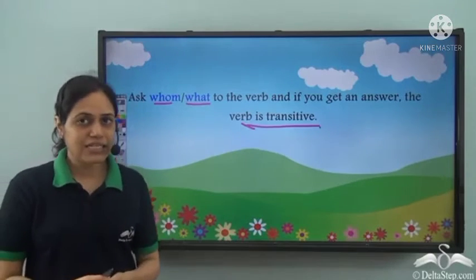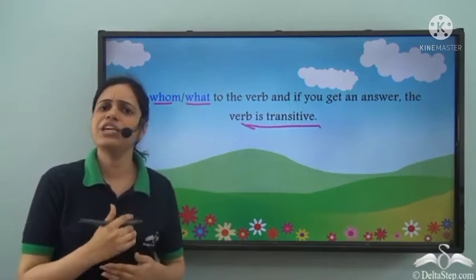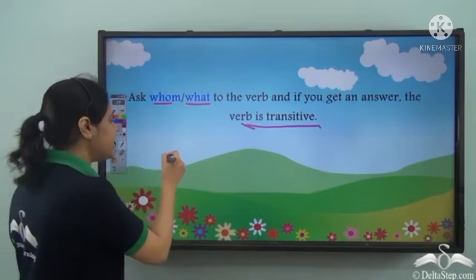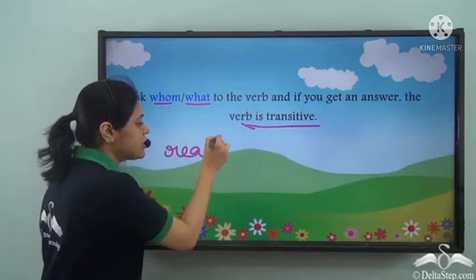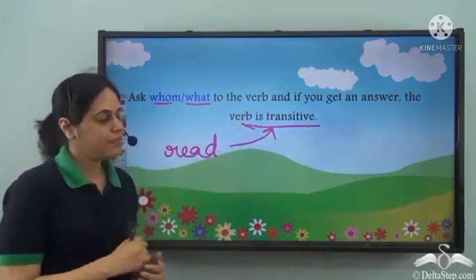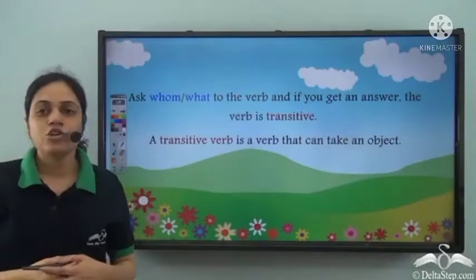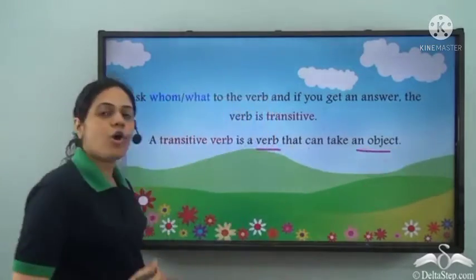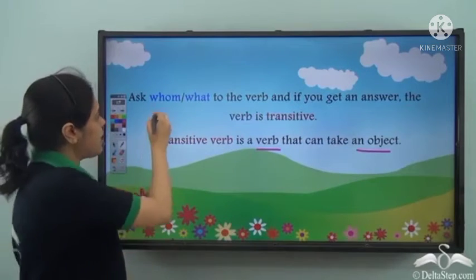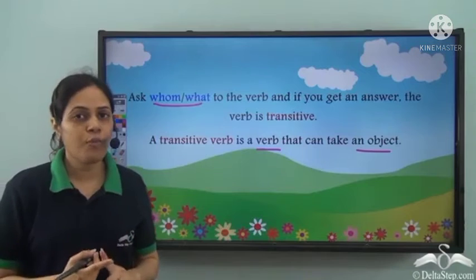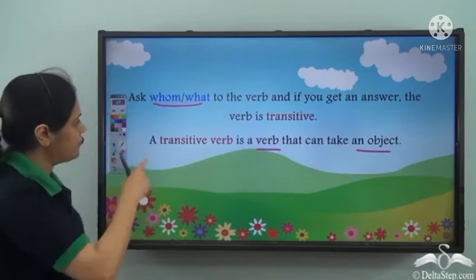So in the last sentence, if I ask, read what? We get the answer, books. So I can say that read is a transitive verb. So a transitive verb is a verb that can take an object. And the object is the answer to the question, whom or what.